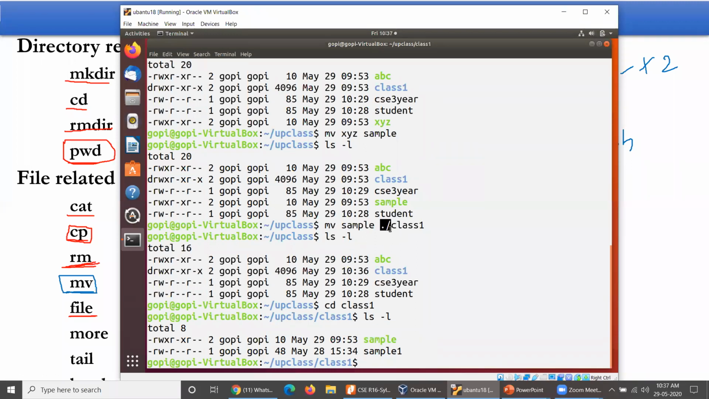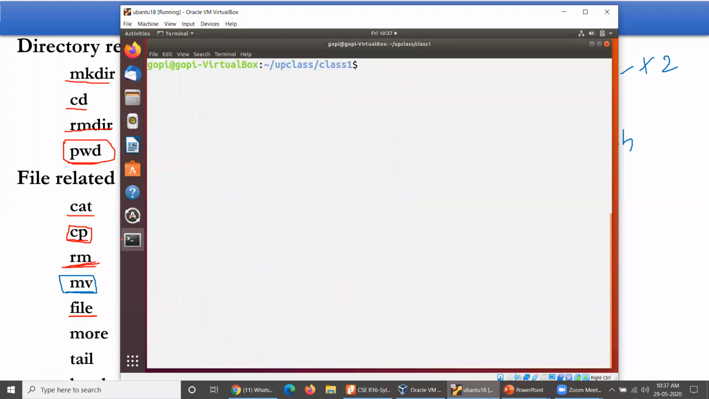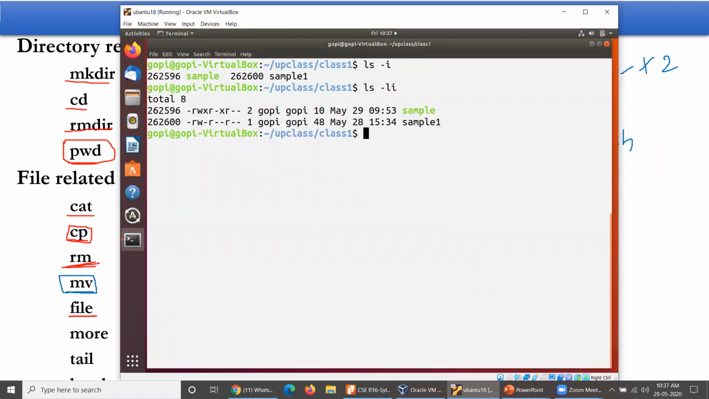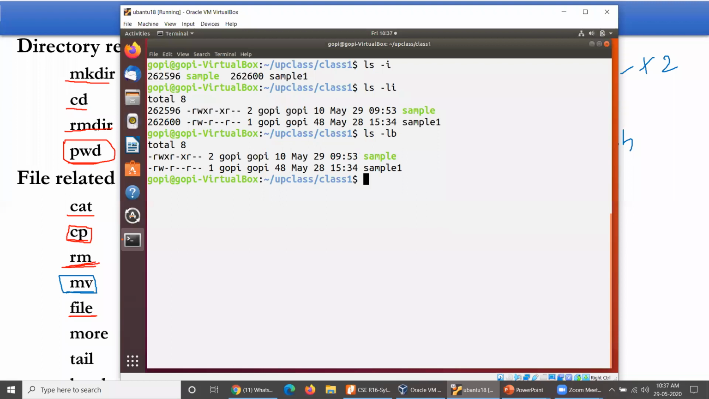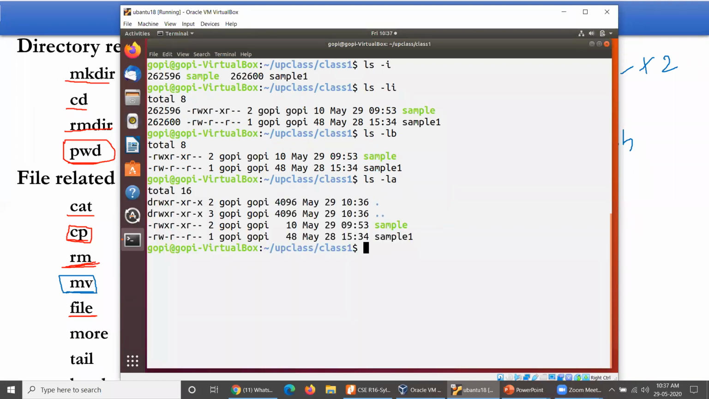So why have I used dot here? Normally, for any directory you have created, let me show you so you can understand very easily. ls -l, ls -lb? No. ls -l, it is a, right? Yes, it is a. ls -la. You can see ls -la.